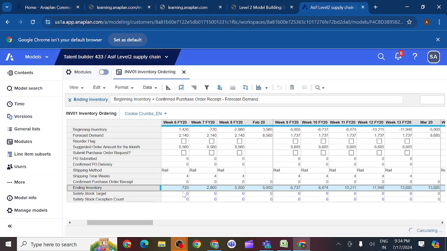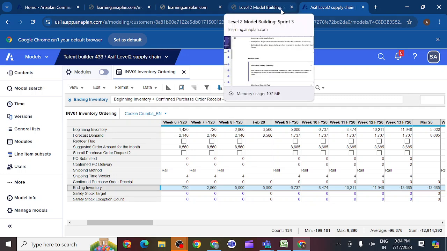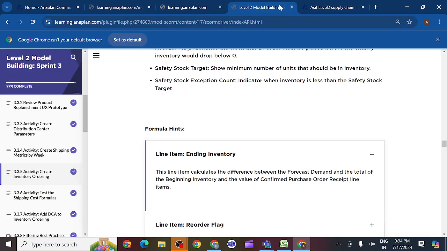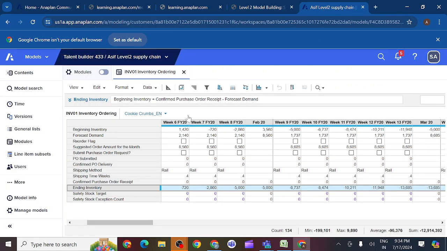So I am getting minus here. So you can see, we should not get minus here. This line item calculates the difference between the forecast demand and the total of beginning inventory and confirmed purchase order receipt items. So why are we getting minus? We should check.